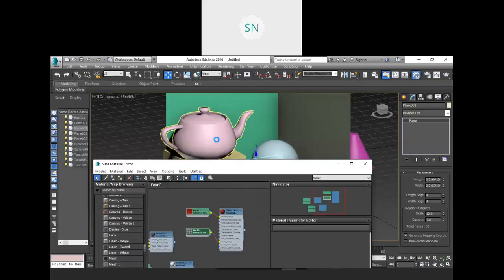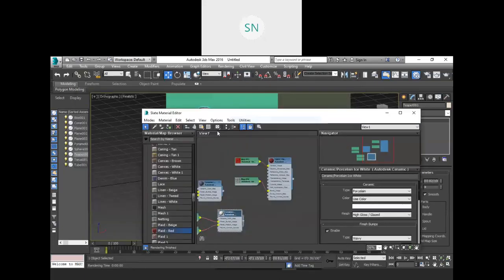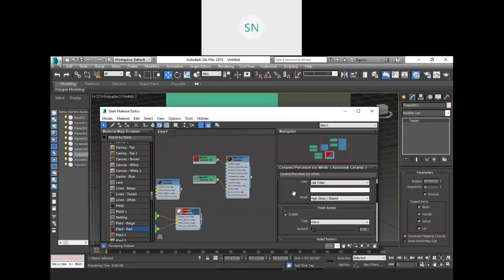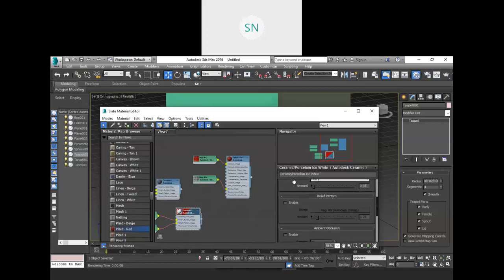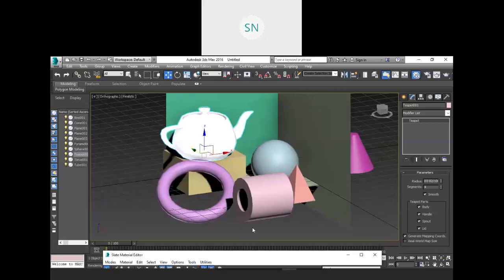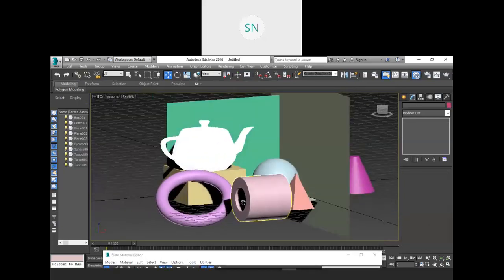So I am going to select this teapot, and I want to apply this white material to that, and select it. It's a porcelain, glossy, and everything is fine. Let me check that in our render, right? White is so bright.